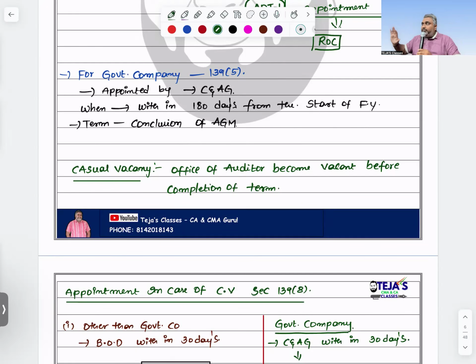From a government company point of view, there is no provision for a 5-year term or 2 consecutive 5-year terms. This is about auditor appointment regarding the first auditor and subsequent auditors. Once go through these points.